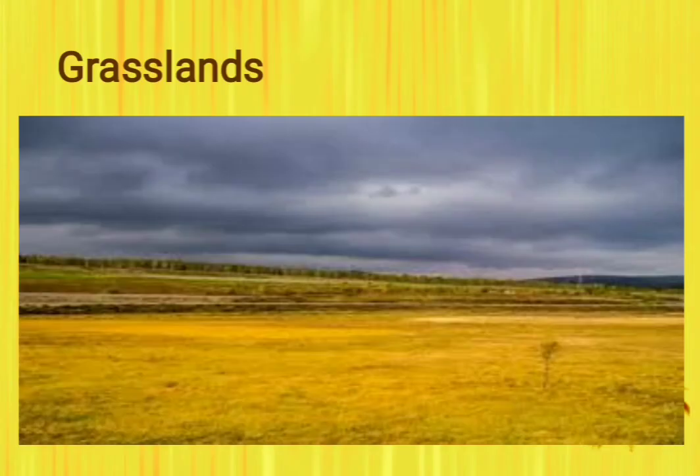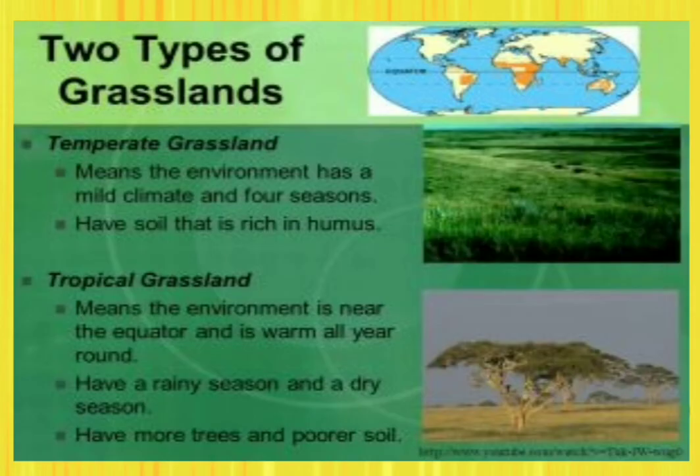Now we'll study the grasslands. Two types of grasslands are there: the temperate grassland and the tropical grassland. The temperate grasslands have a mild climate and four seasons, and they have soil which is rich in humus.